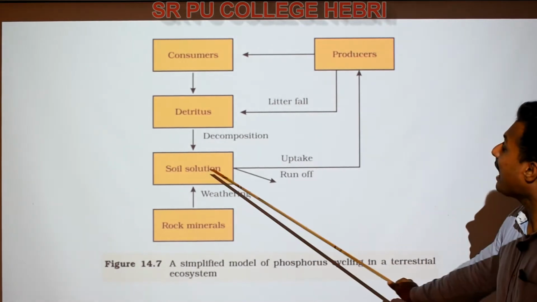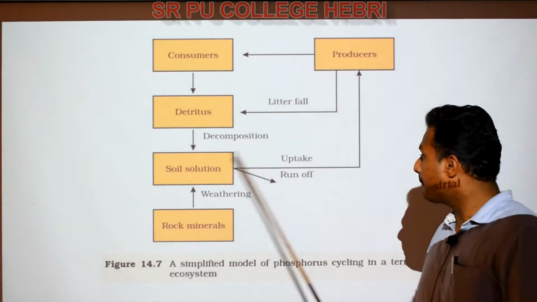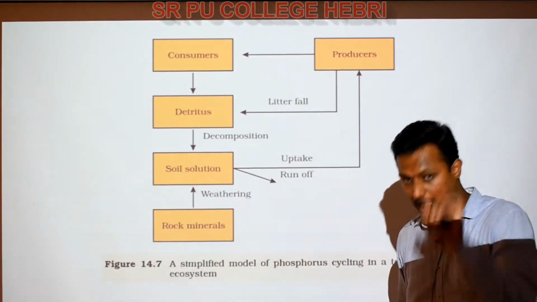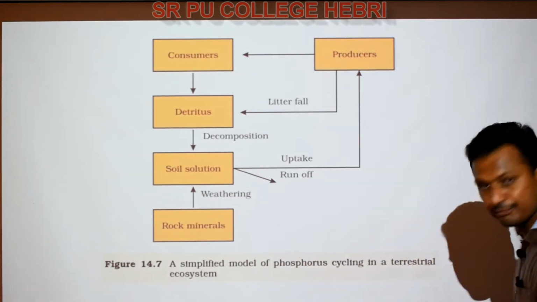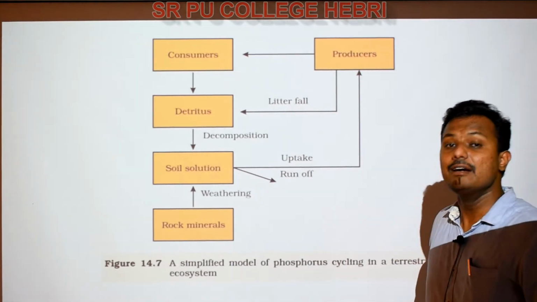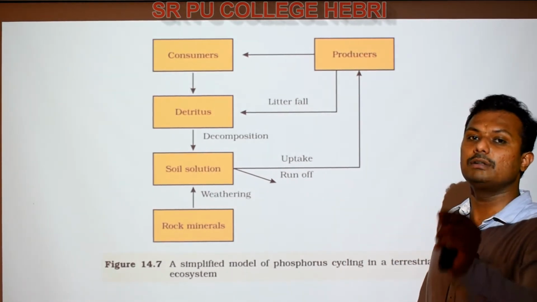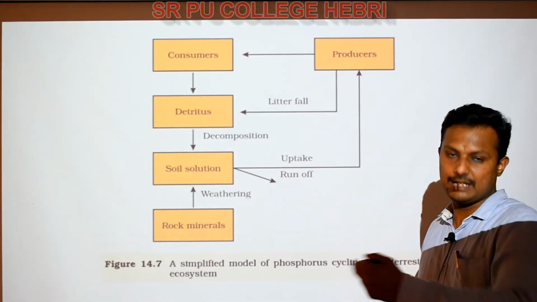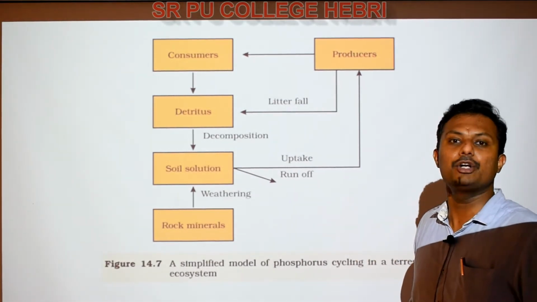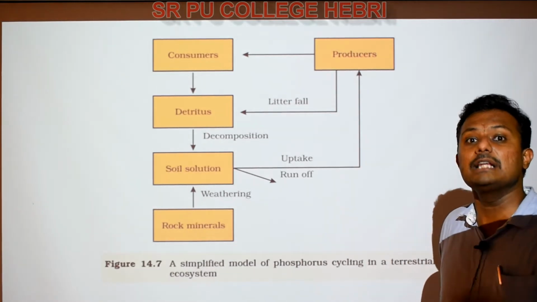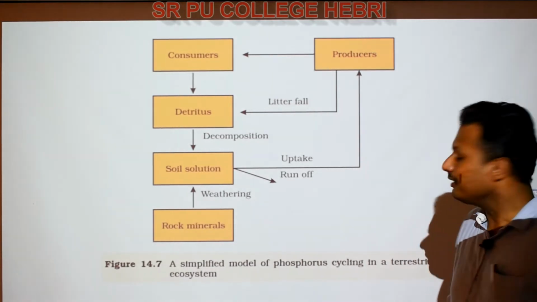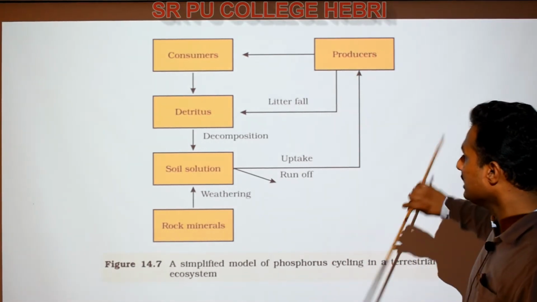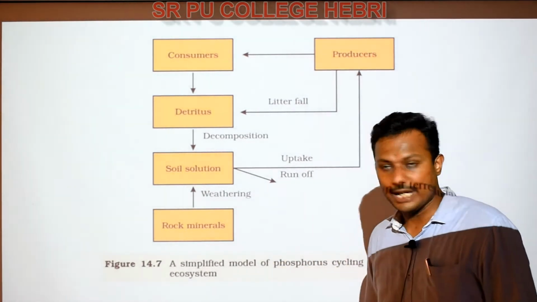Right? And a part of it, as I told you just now, a part of the phosphate present in the soil solution will be running off to the deeper layers of the soil, which will become unavailable phosphate nutrient. That will become what is called the bedrock, and the phosphate present in that particular bedrock will not be available for the plant body to absorb. So that is what this runoff refers to, right?